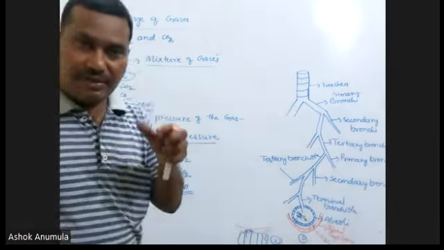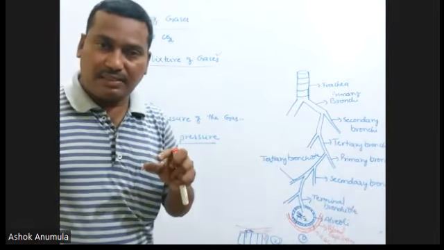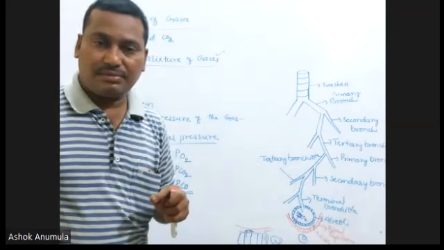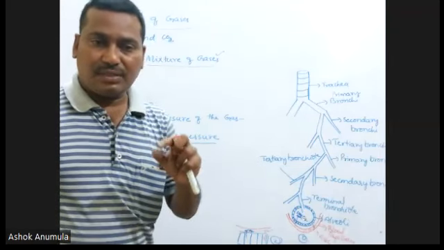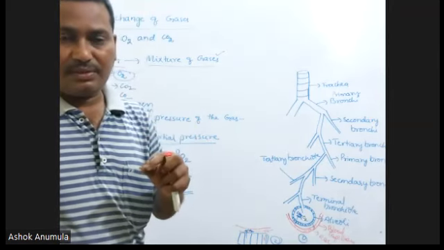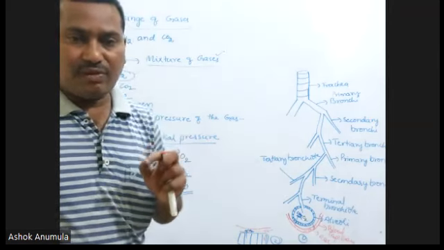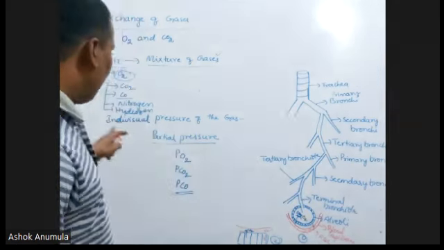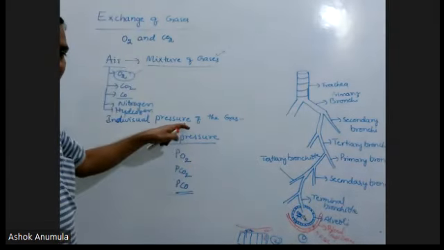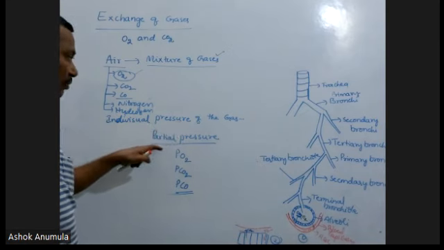And each and every gas has some pressure. Oxygen has an individual pressure, carbon dioxide has individual pressure, nitrogen and hydrogen have individual pressure. The individual pressure of a gas is called partial pressure.